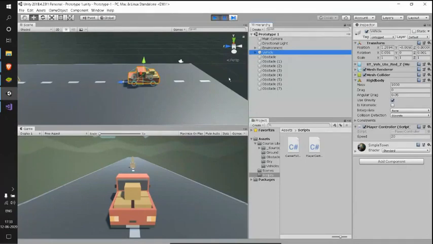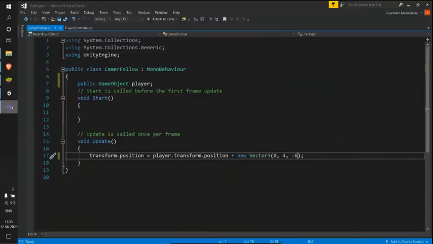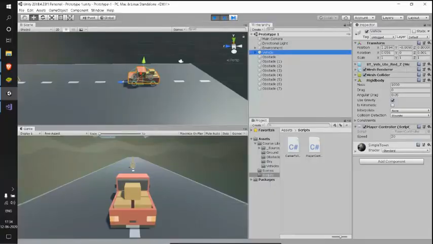In this particular frame, the code I have written takes the player's position, adds this new vector to it, and assigns that to our camera position. So let's consider our z value. Now the player position z value is 0.8.